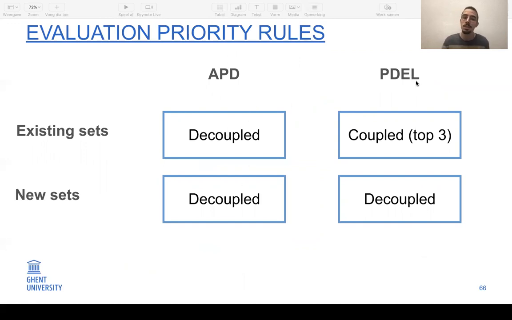When looking at the PDAL, on the new sets, still the decoupled schemes work better. And for the existing sets, the top 3 were coupled schemes, but then the remainder from the top 10 were all decoupled schemes. So we can say in general that decoupled scheduling is the way to go for multi-project scheduling.